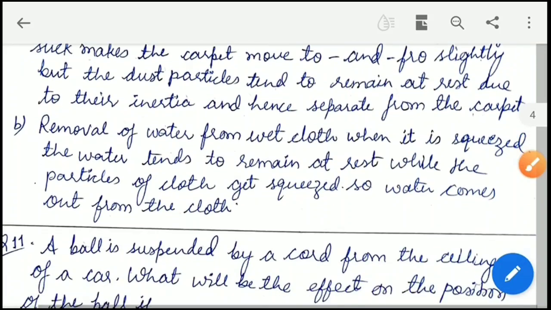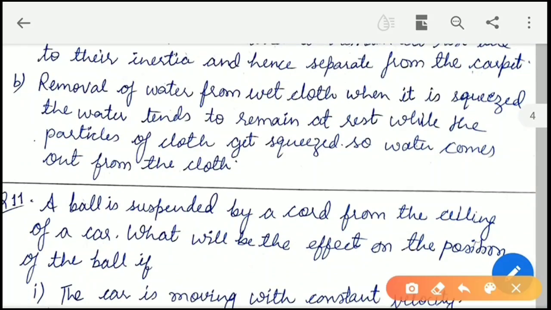Similarly, for the removal of water from the wet cloth, when it is squeezed, the water tends to remain at rest while the particles of the cloth get squeezed, and so water comes out from the cloth.